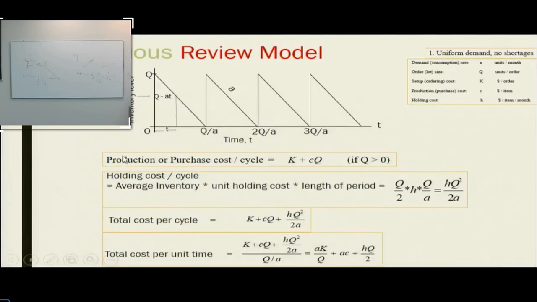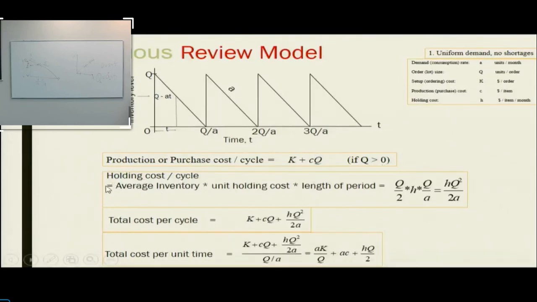So purchase cost per cycle, everybody's like, I think very clear. K is the initial cost of setup, and then cost per item into number of items. So total cost of ordering. Okay. Total purchasing cost, right? This was the easy part. K is the fixed cost, you have to spend it, plus C is the rate of cost for every material into number of material. So ordering cost is very simple here.